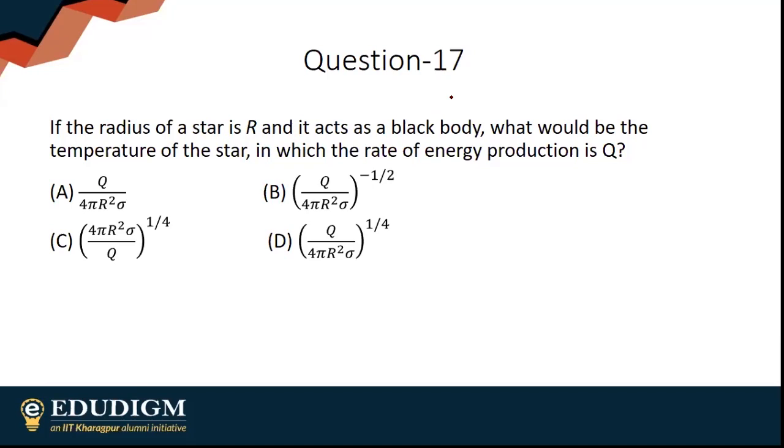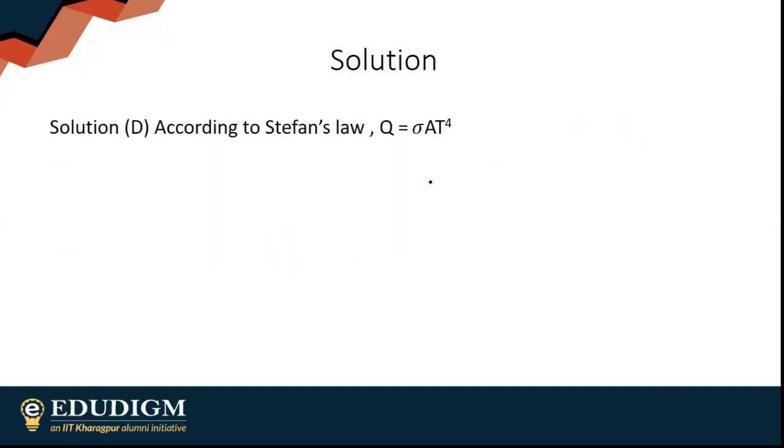Simply use Stefan Boltzmann. Vishaka's option D, Samana option D, Anushri option D, Smita option D. Good. Simple use of Stefan Boltzmann law. Rate of heat production in a star is sigma A into T to the power 4. A is obviously 4 pi r square for a sphere, so simply bring this down, and temperature will be this. Straightforward.